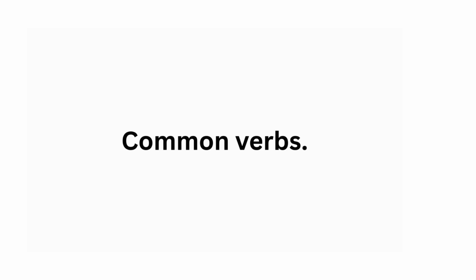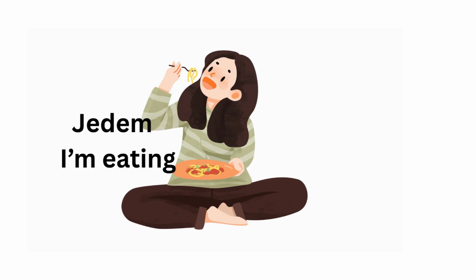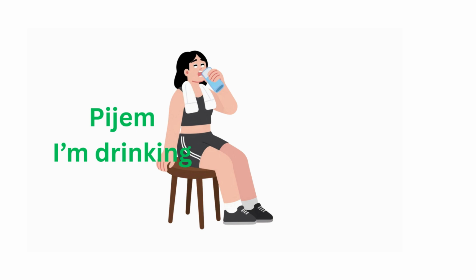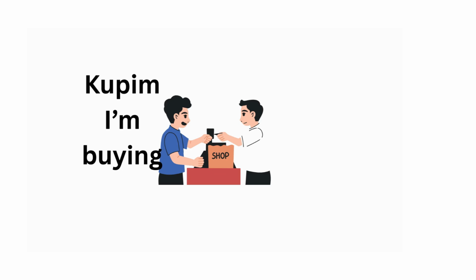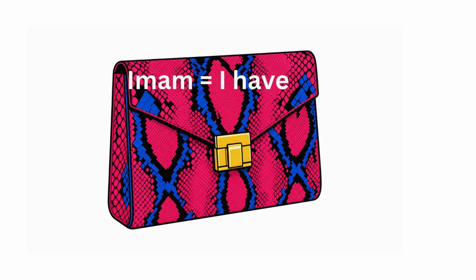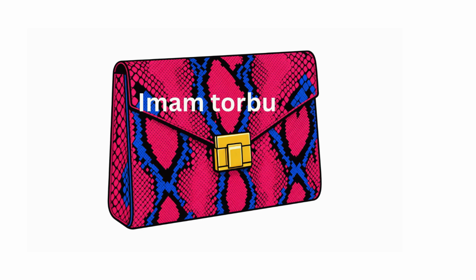Let's look at some common verbs in the accusative case. Jedem, I'm eating. Pijem, I'm drinking. Kupim, I'm buying. Imam, I have. Imam torbo, I have a bag. Feminine noun. It ends in a U.